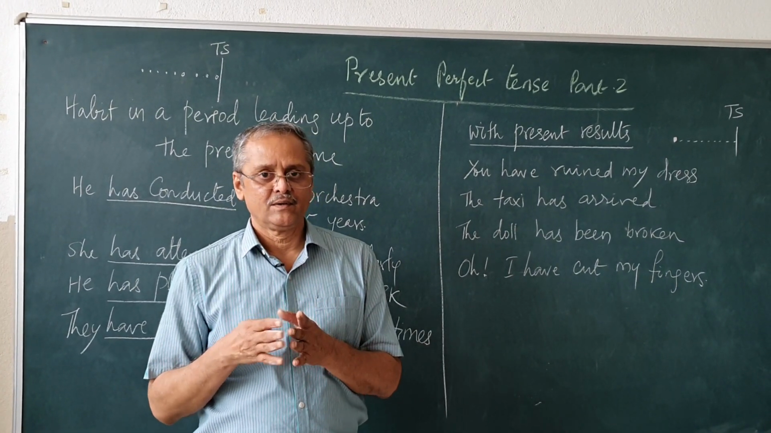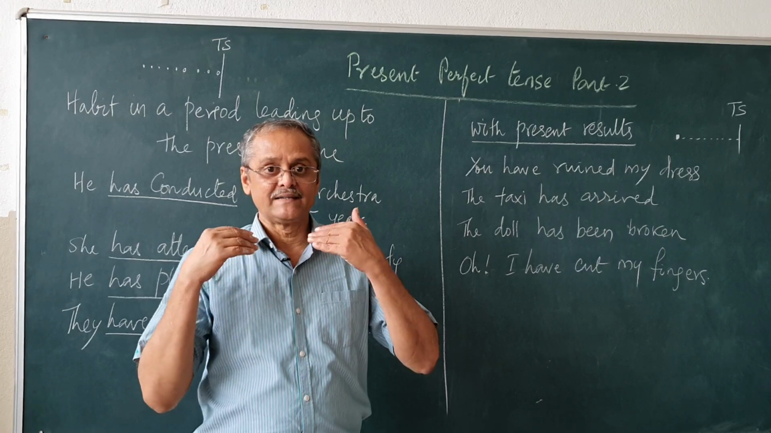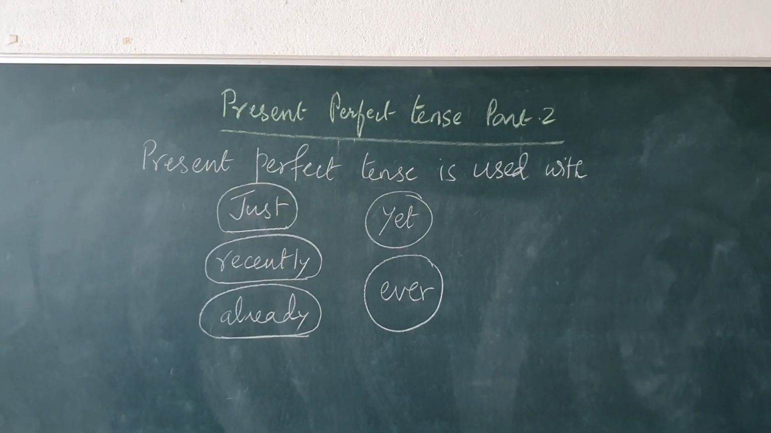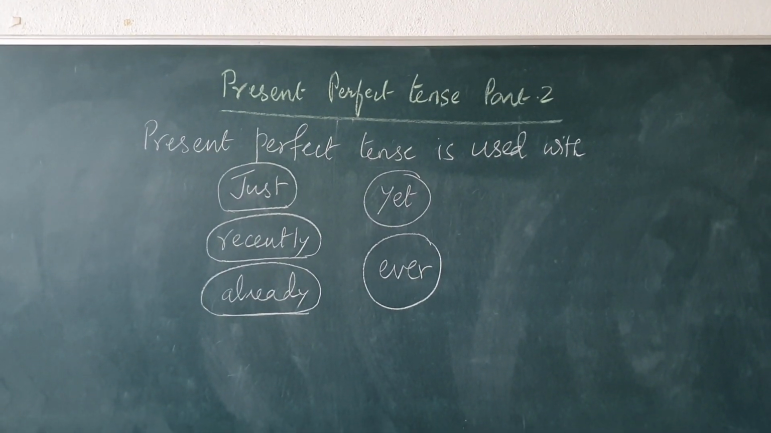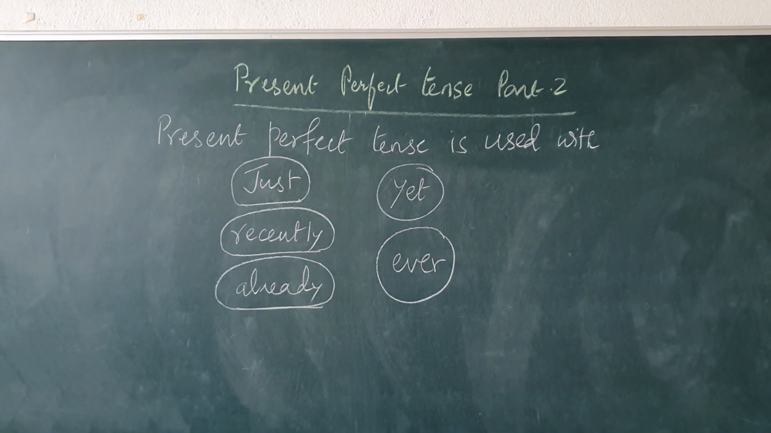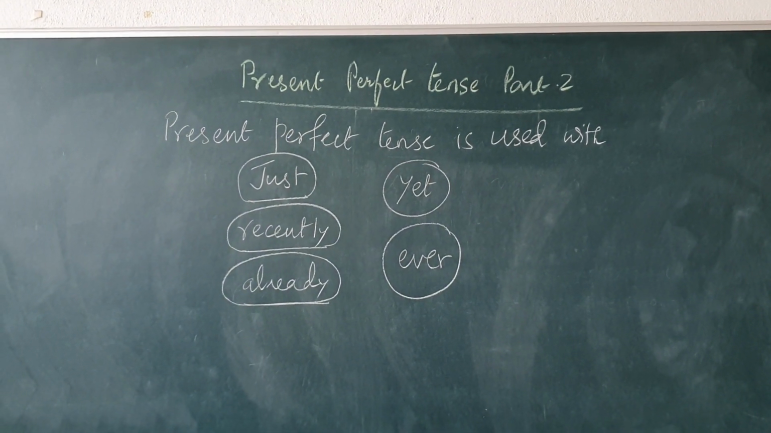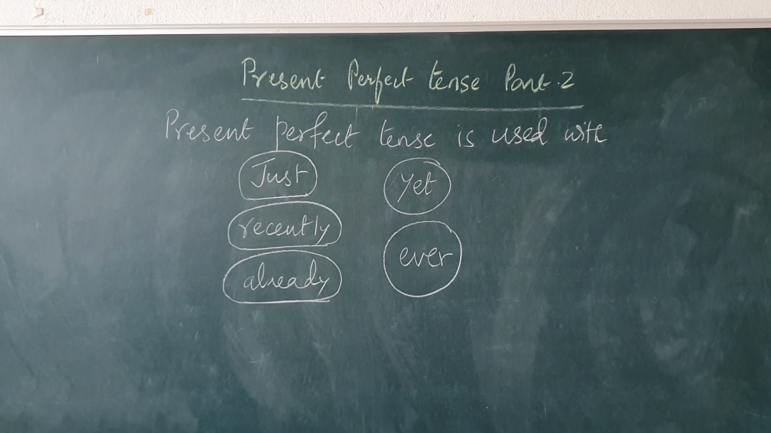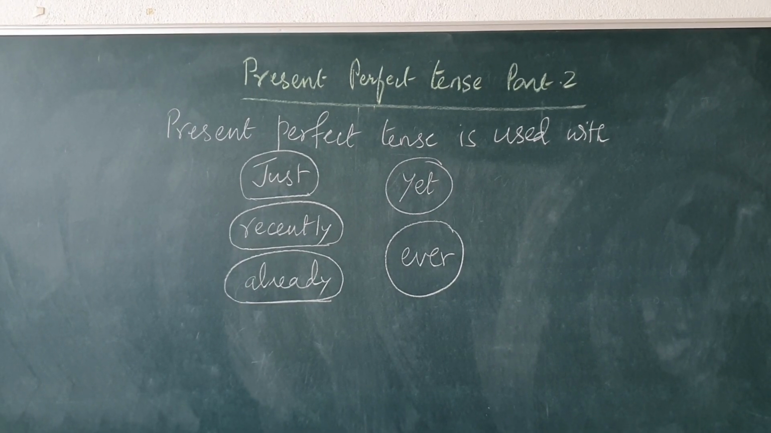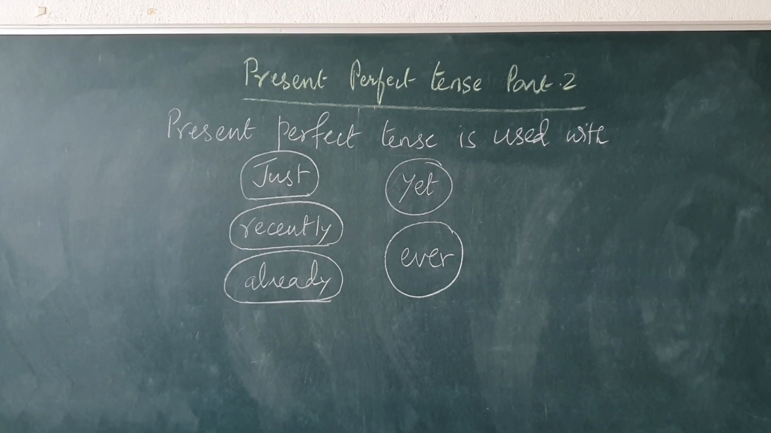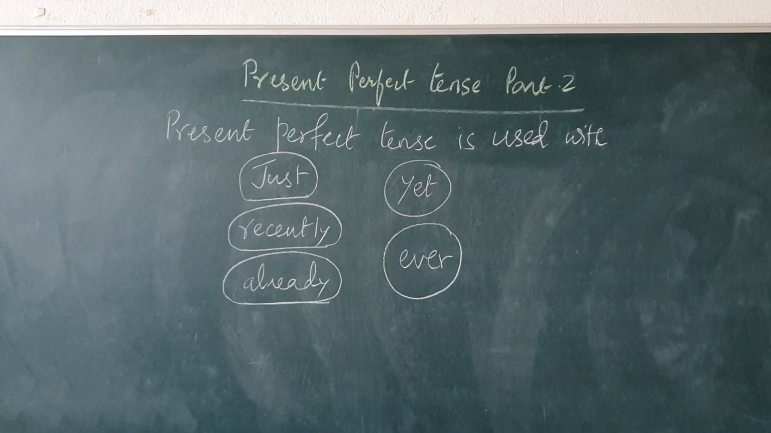Normally we use the present perfect tense. So I will give more examples on that now. Present perfect tense is always used whenever these words, just, recently, already, yet, ever, we use, there we invariably use the present perfect tense.